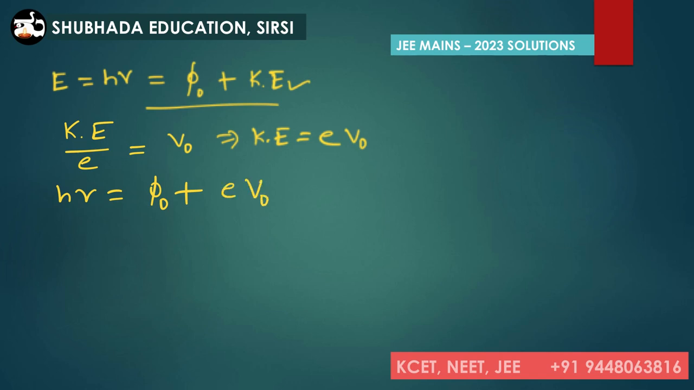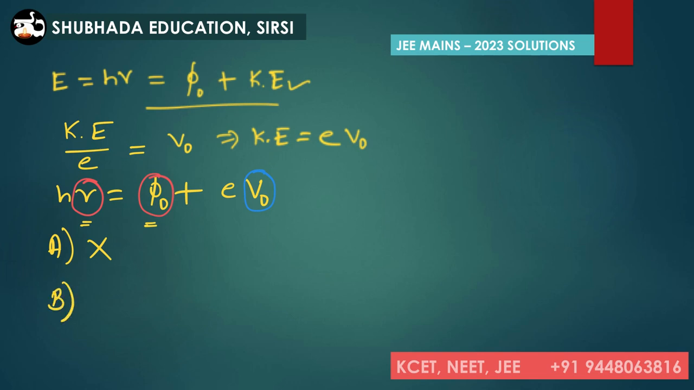Now we can clearly notice that V naught, the stopping potential, depends on the work function, and also on what? The frequency of the incident radiation. That's why the first statement is incorrect, because it depends on the work function, and also depends on the frequency, we can say.